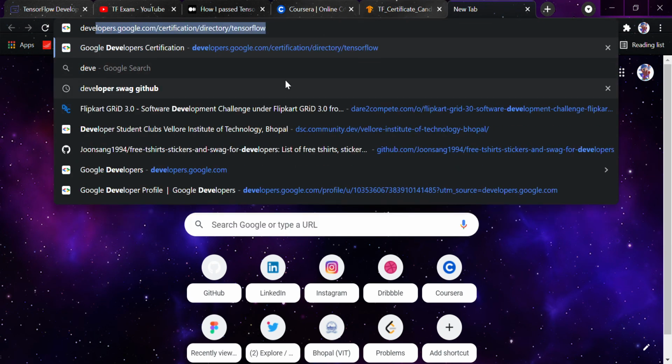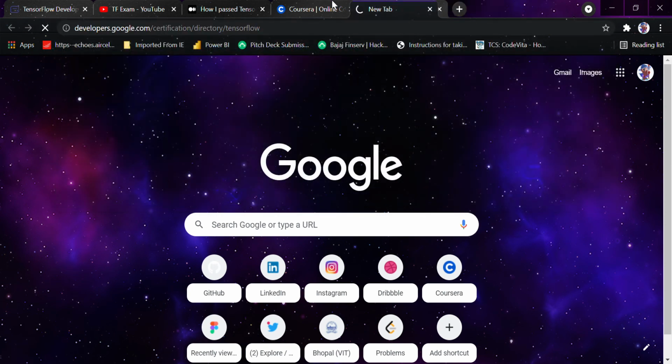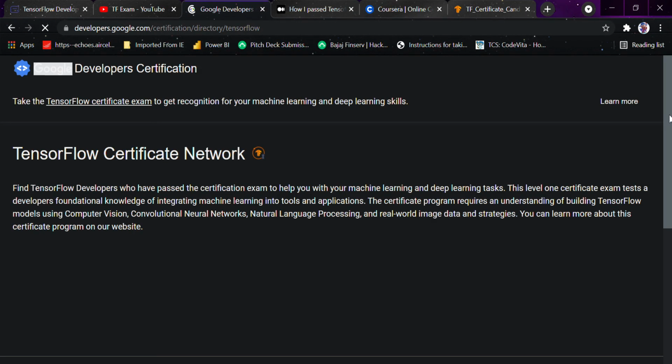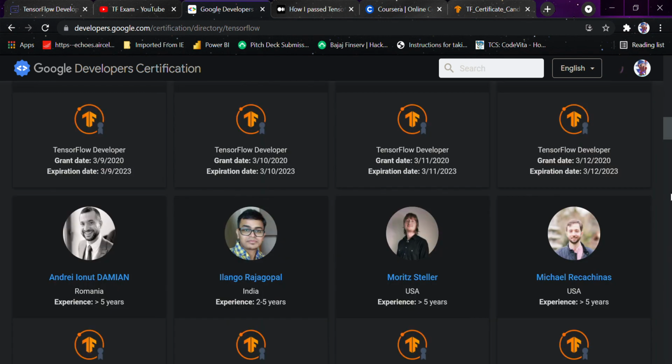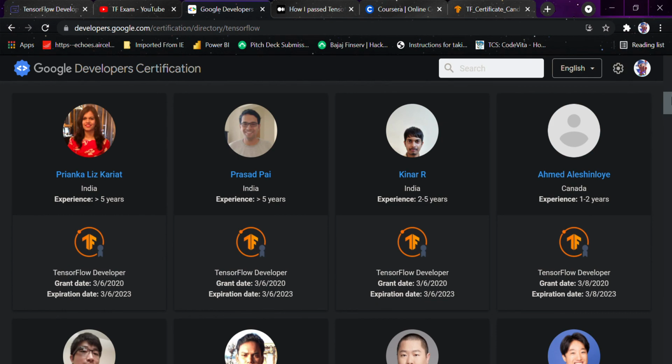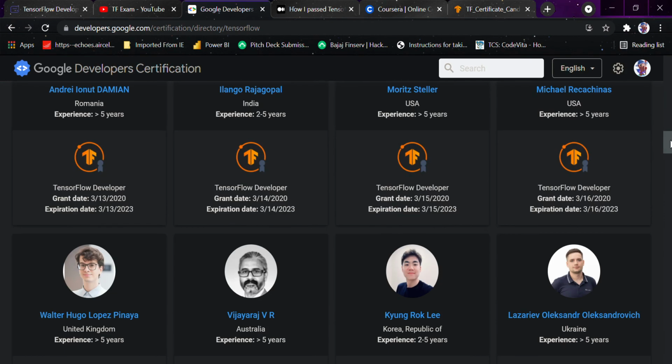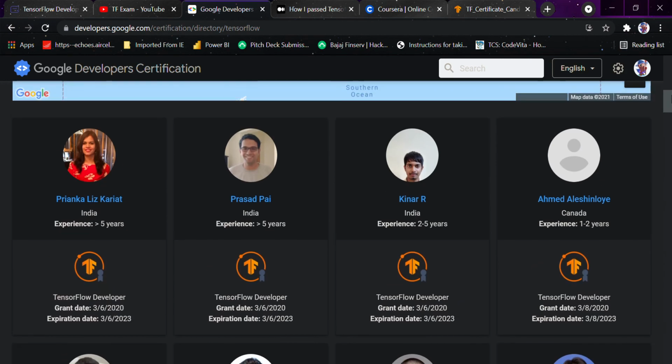Here you would be able to see other TensorFlow certified developers, and you would be added to this alumni network too. This is a very nice thing you can showcase in your resume and portfolio while going for job interviews.